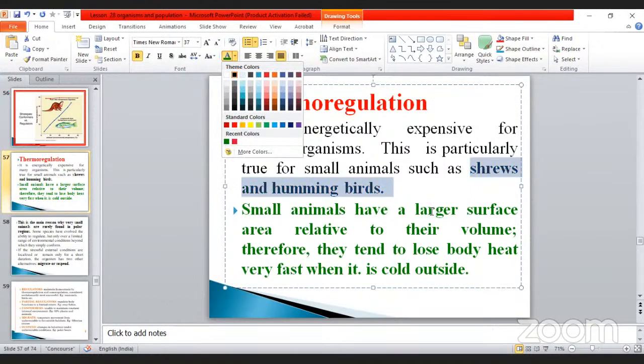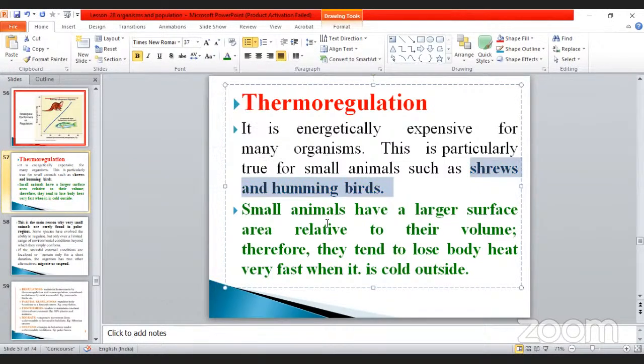Here, small animals have a large surface area relative to their volume. Therefore, they tend to lose body heat very fast when it is cold outside. That means when the environment is very cold, they have to create more energy, which means more heat is also liberated.